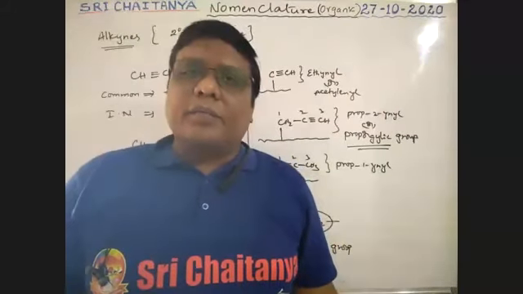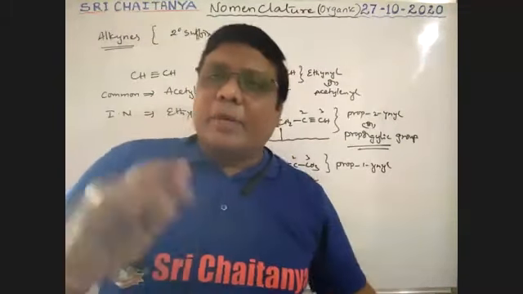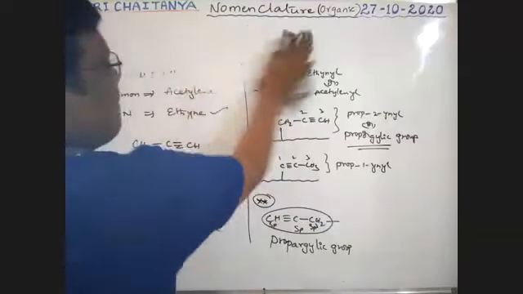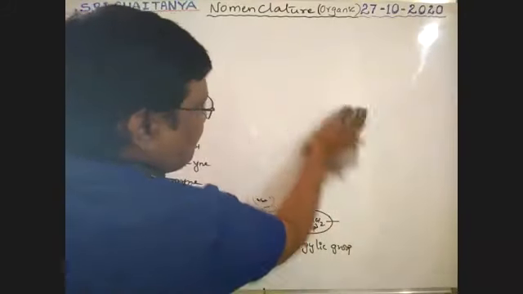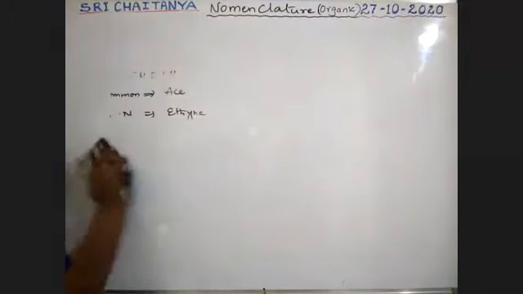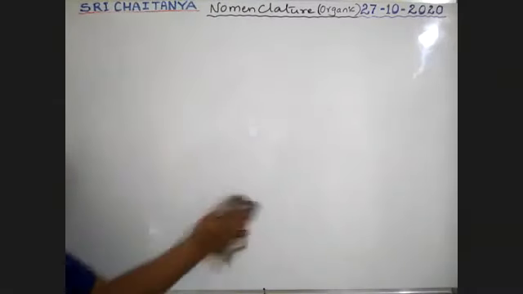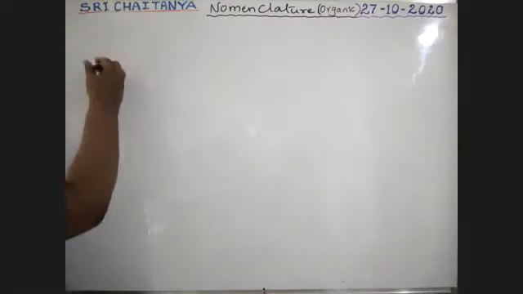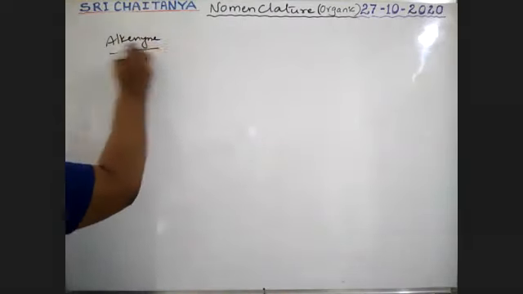Triple bond is important. If alkene and alkyne simultaneously exist, so see here. These compounds are called enynes.